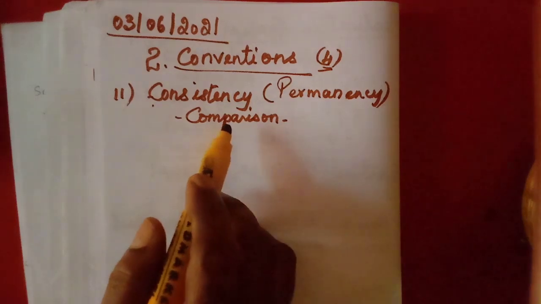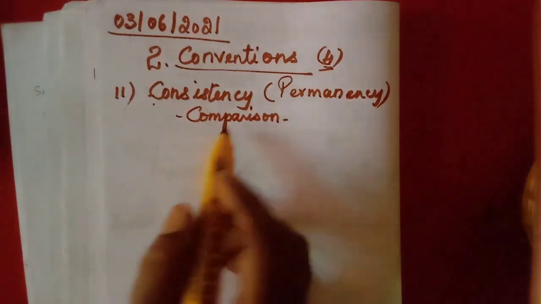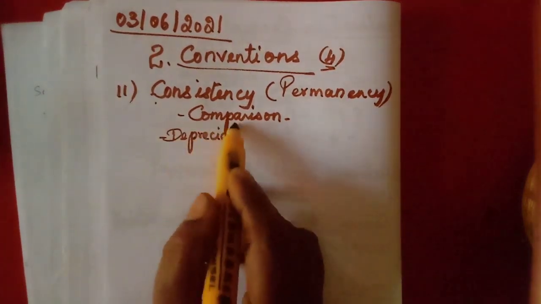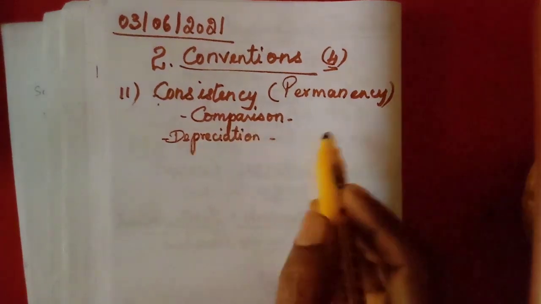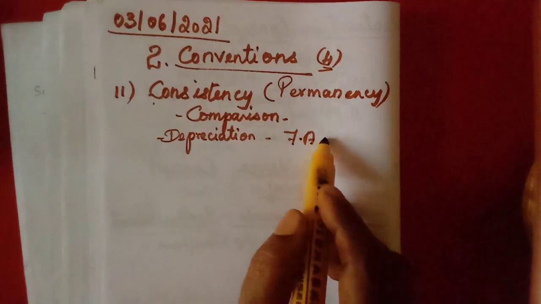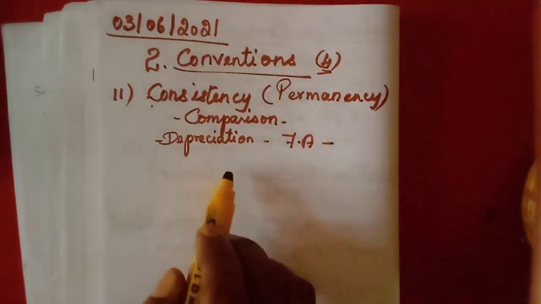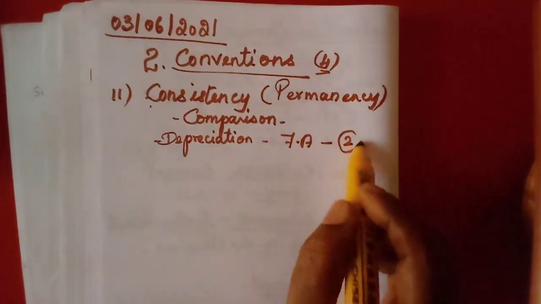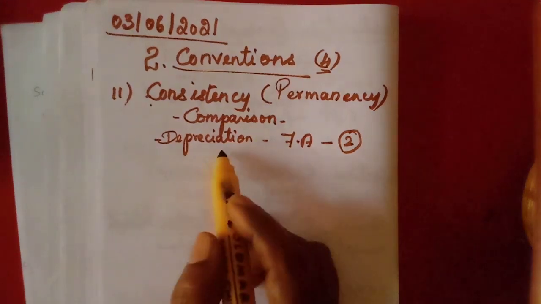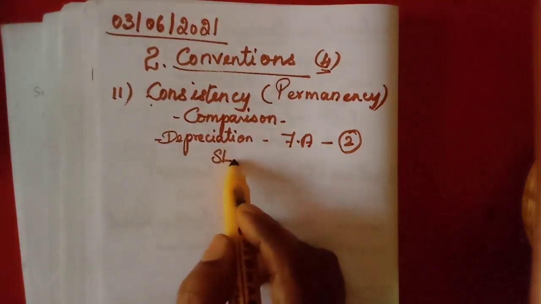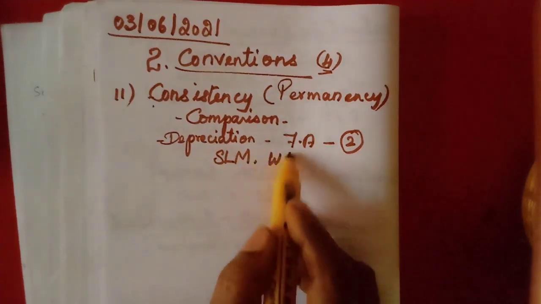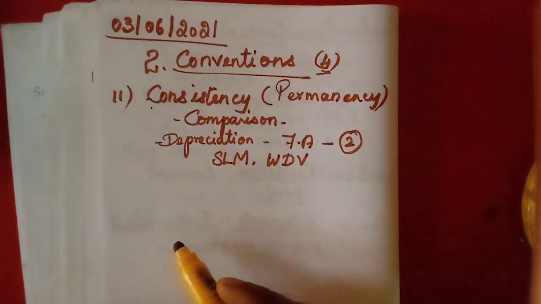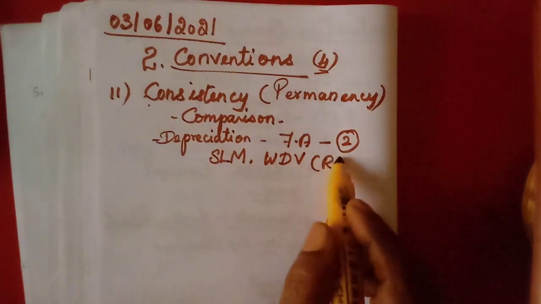In the same year we will learn one lesson as depreciation. I have taught you what is depreciation. That means a gradual reduction in the value of a fixed asset. We reduce one amount from the fixed asset as depreciation. Here there are many methods, mainly two methods are followed by different organizations. One is the straight line method, the other one is the written down value method, or reducing balance method.